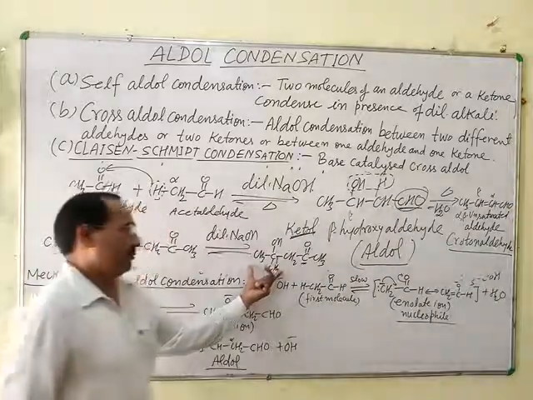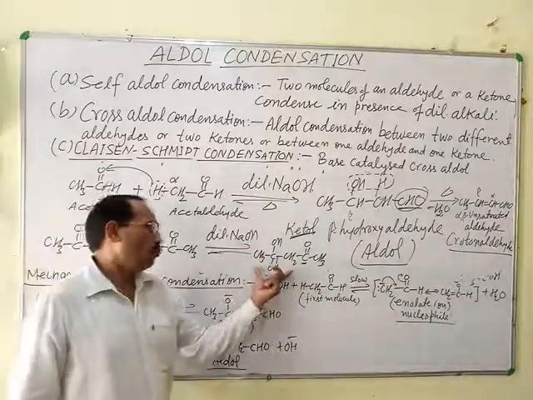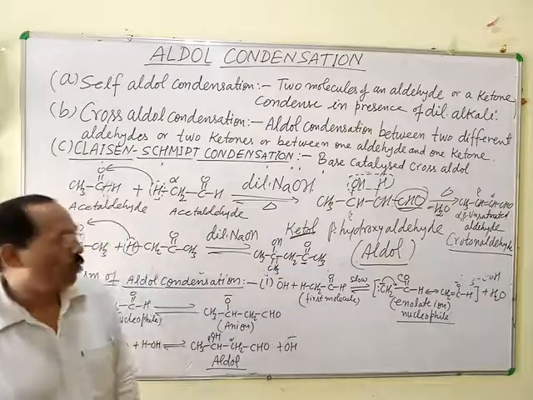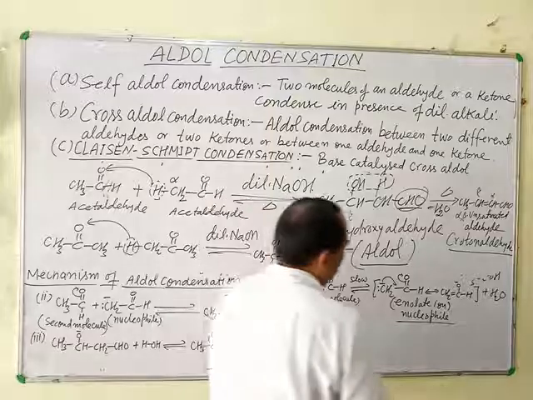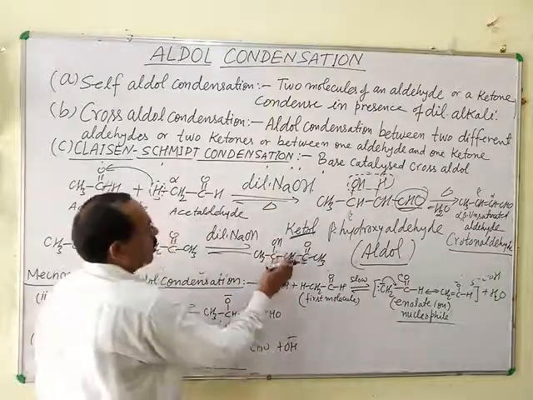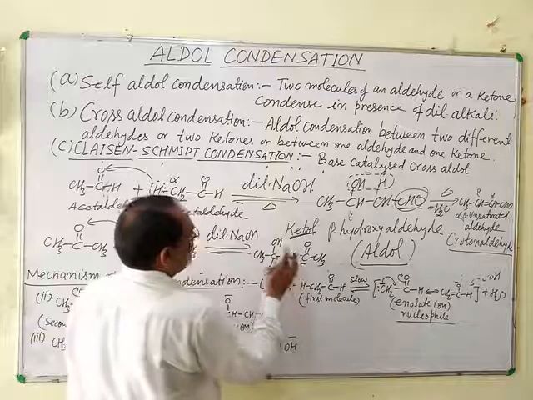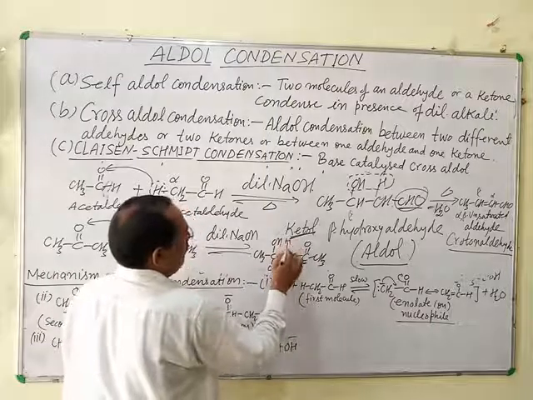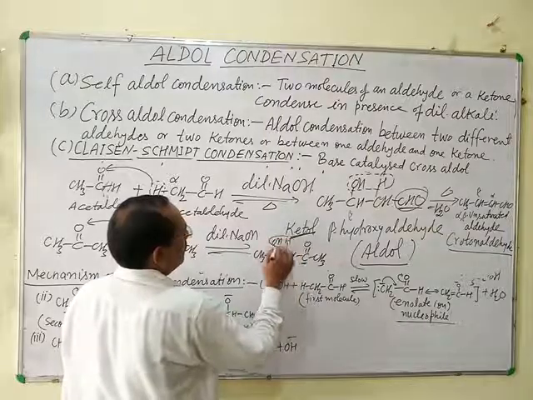Similarly, acetone, a ketone, also loses a molecule of water and forms an alpha beta unsaturated ketone. For example, in this case, the loss of a water molecule takes place from the alpha carbon and beta carbon.